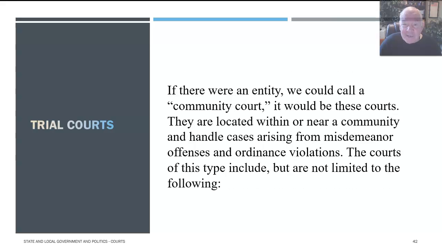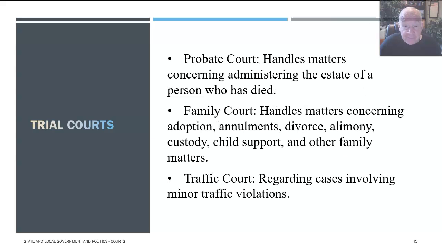If there were an entity we could call a community court, it would be these courts. They are located within or near a community and handle cases arising from misdemeanor offenses and ordinance violations. The courts of this type include, but are not limited to, the following.